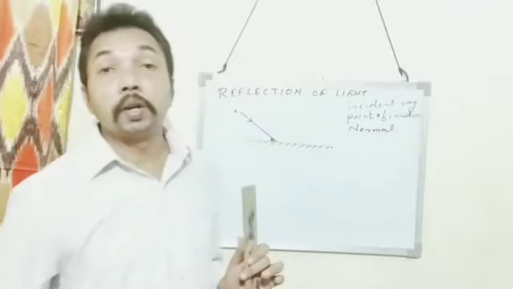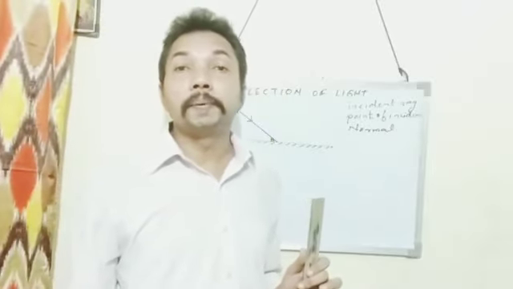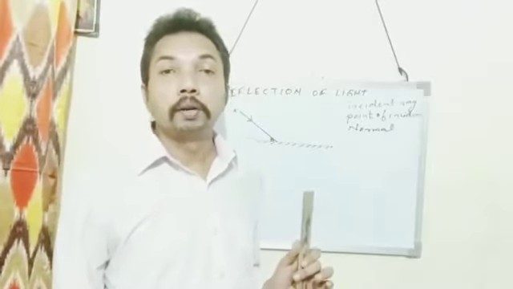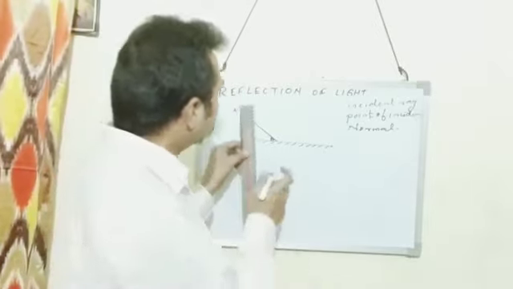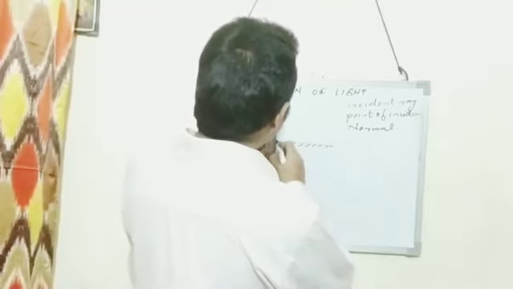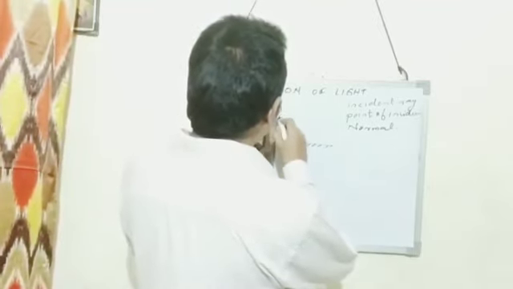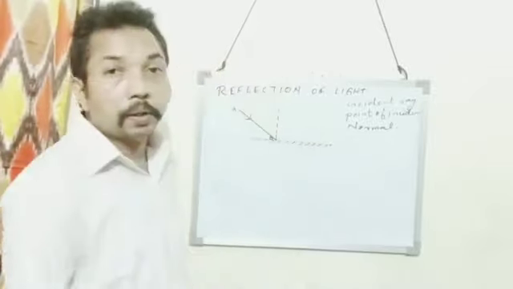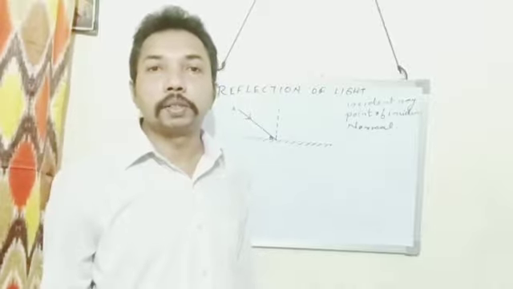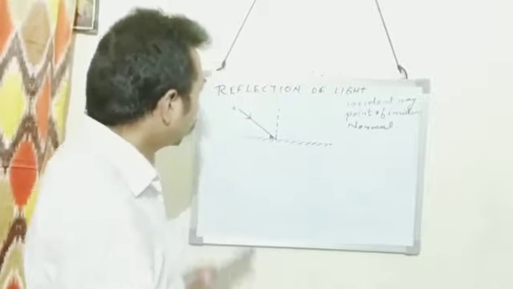The perpendicular drawn to the point of incidence is called normal. Here this is the normal. The perpendicular drawn to the point of incidence is called normal.